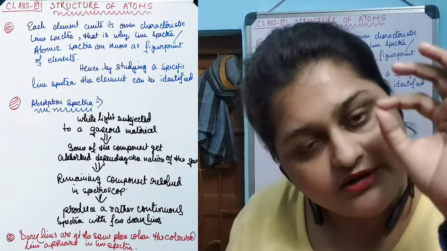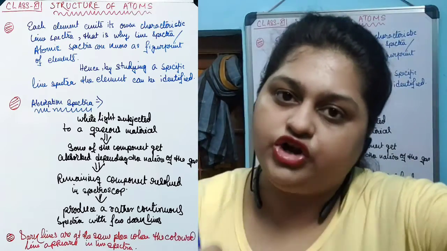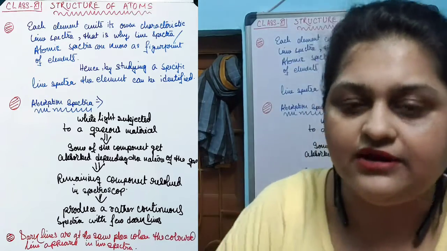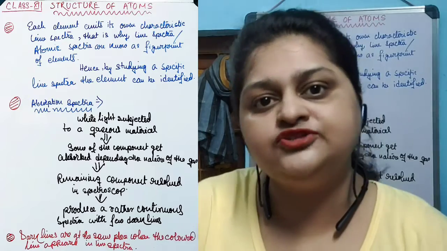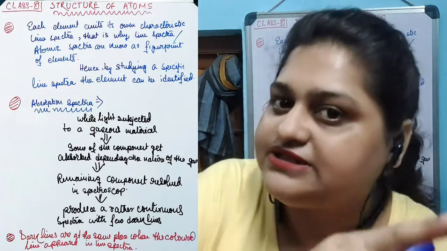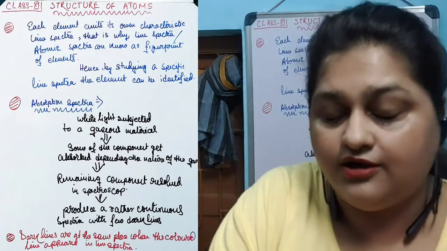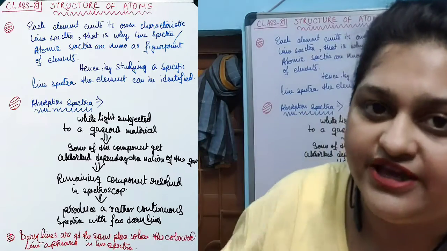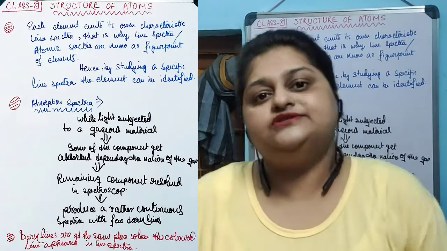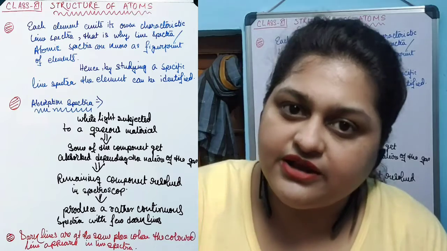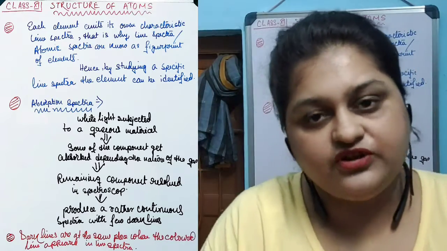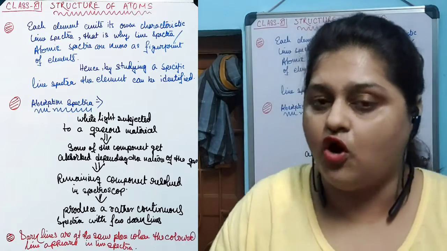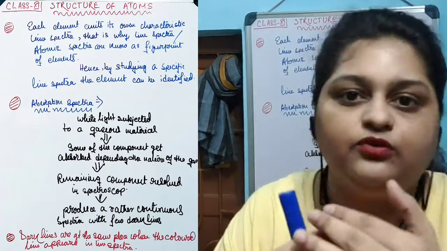Now these few dark lines in a continuous colored spectrum of white light are due to the absorption of components of the light by the gaseous material. What I'm trying to say is that the gaseous material, when subjected to white light, has absorbed a few components from that white light.